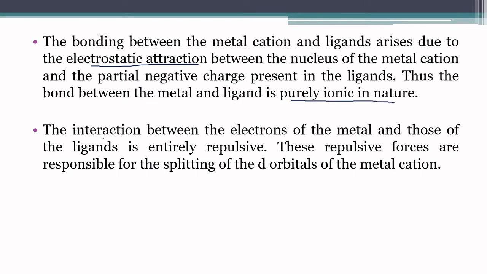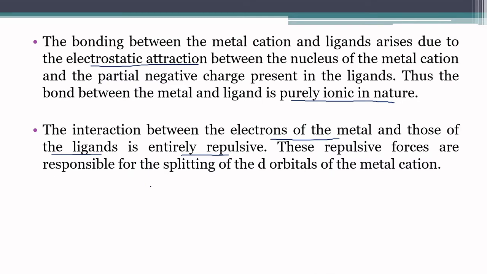And there is a second interaction, that is a repulsive interaction. The interaction between the electrons of the metal and those of the ligands is entirely repulsive in nature. And these repulsive forces are responsible for the splitting of the orbitals of the metal cation.